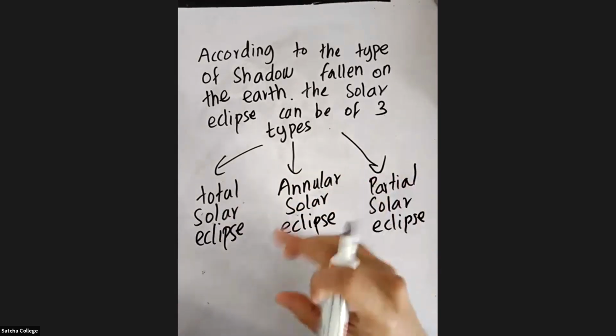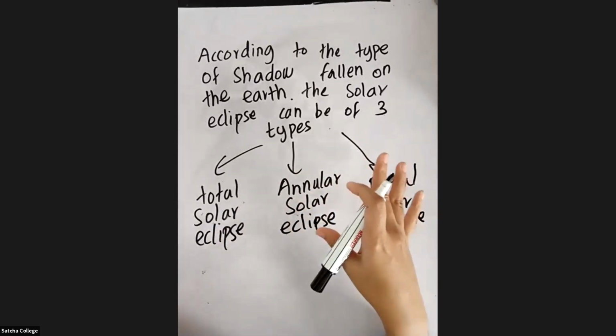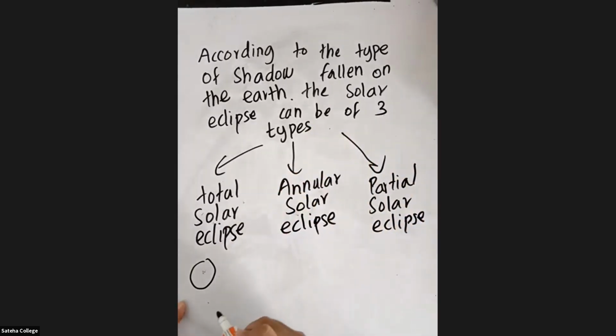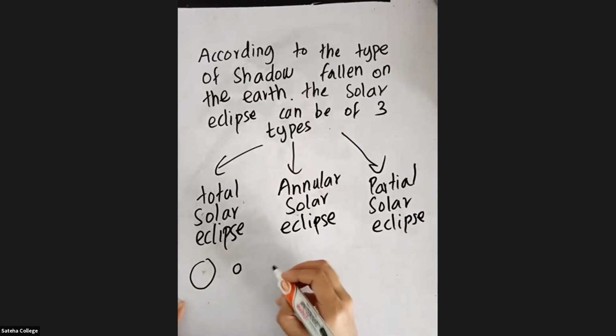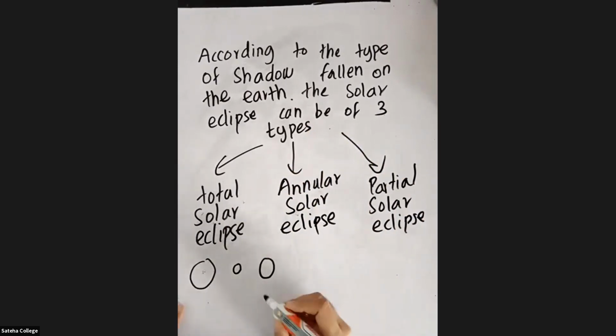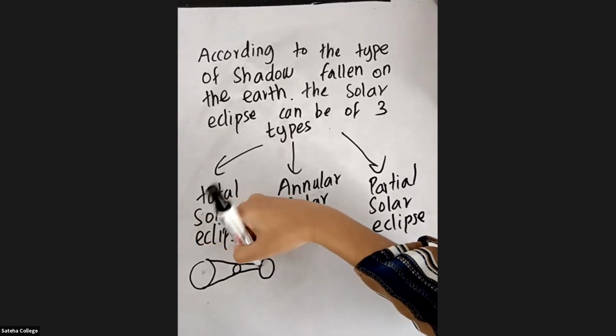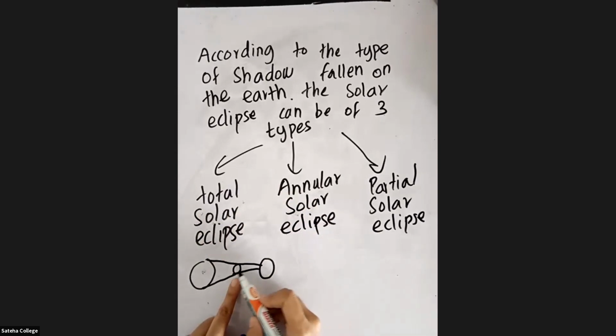I'll just give you a very clear idea about it, so you can keep that in your mind. Let's say that the sun is here, the moon is here, and the earth is here. When the sun emits light, it will fall on the moon and the shadow of the moon will fall on the earth. Here the moon completely covers the sun.